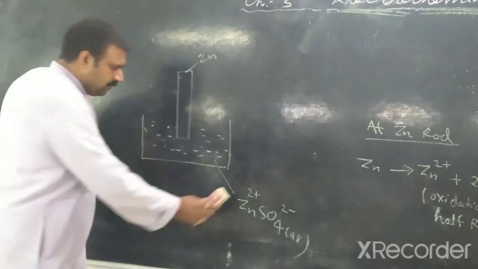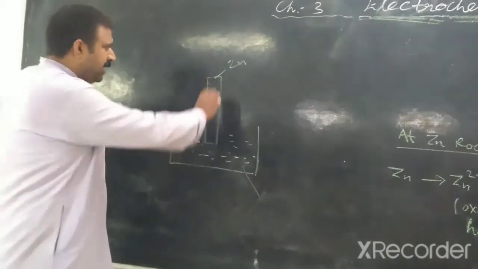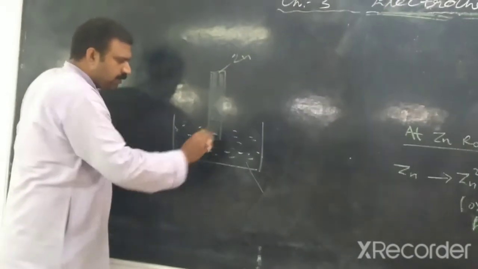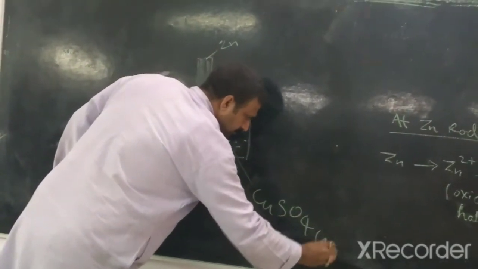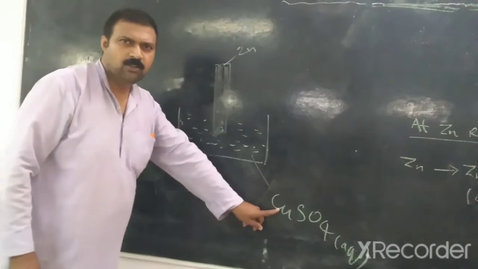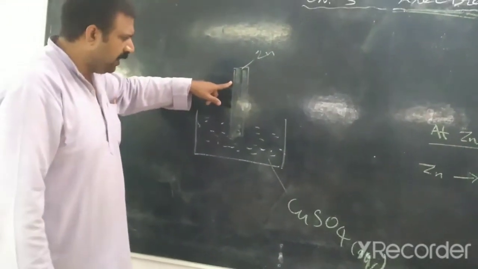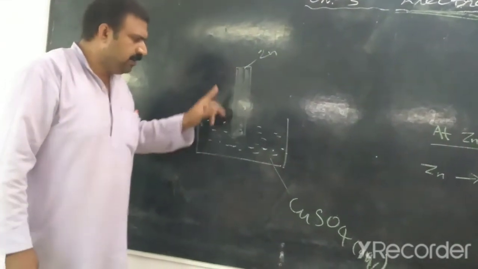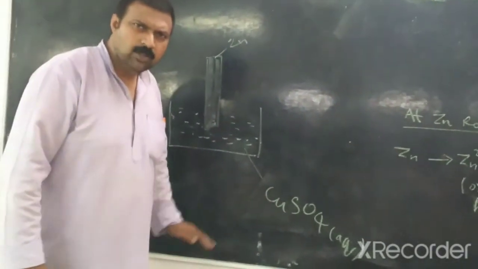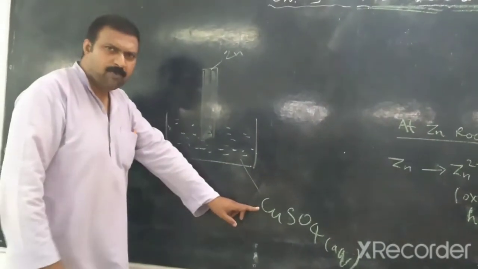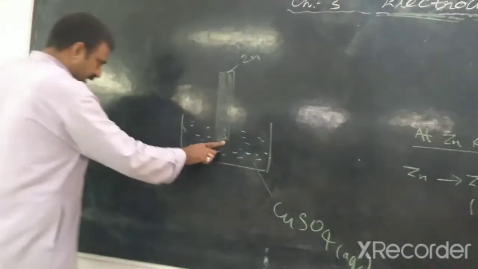Now we will take a zinc rod and dip it into aqueous solution of copper sulfate. What will take place? Zinc is a more reactive metal. It will get oxidized and it will displace copper ions from the aqueous solution. What happened? The blue color of copper sulfate will disappear.